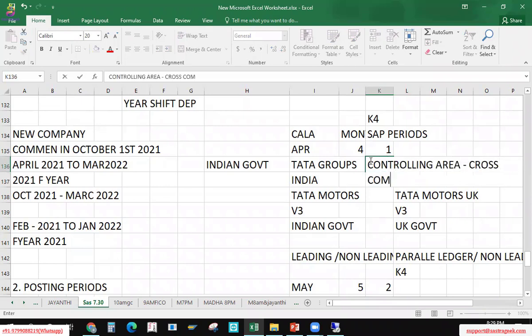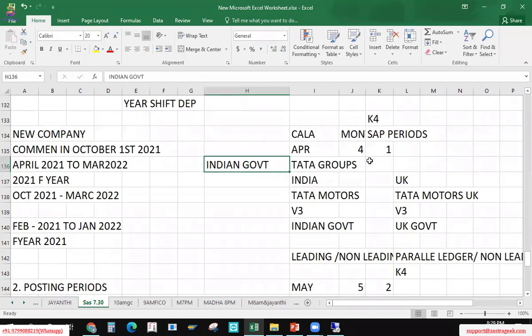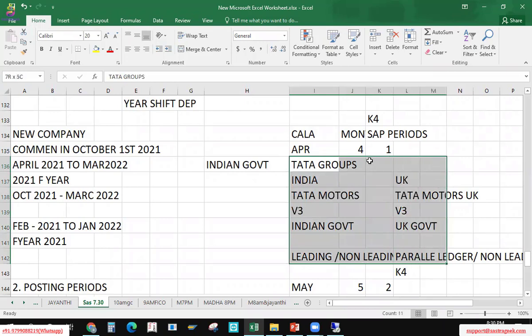Cross-company co-transactions, where both are different companies. Tata Group is Tata Motors India, Tata UK, or some US entity. By maintaining cross-company co-transactions or cross-company cost accounting, we can do it here. So group reporting has improved significantly. I'm using the term group reporting because S/4HANA 2020 has given us this feature. When it comes to leading and non-leading ledger, this concept gives us the Tata Group as a whole report.